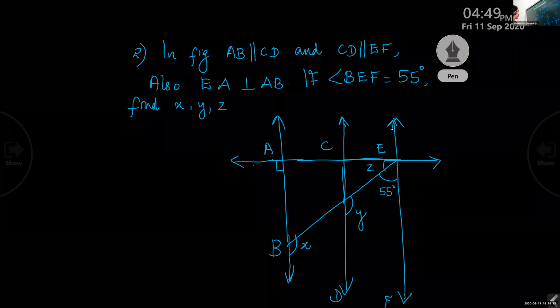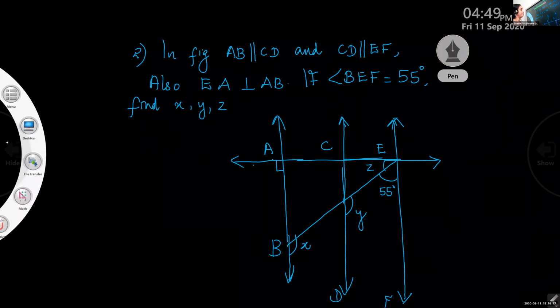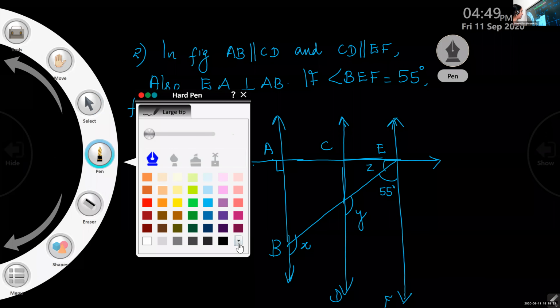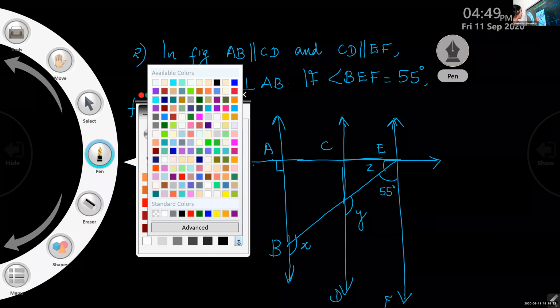Okay, children, this is the figure given, and I will explain what all things are in the question.